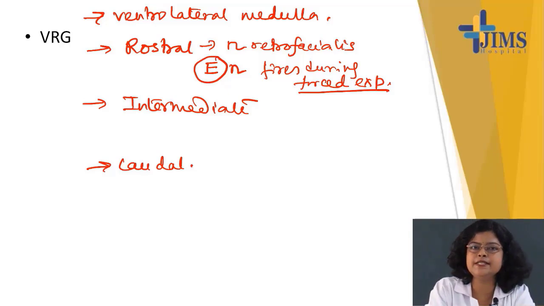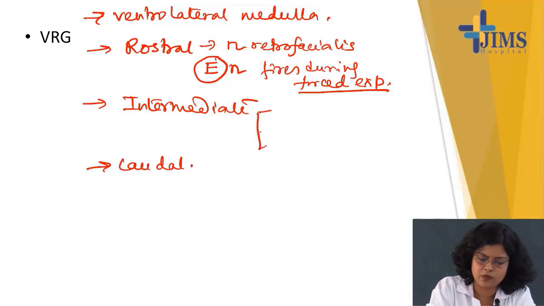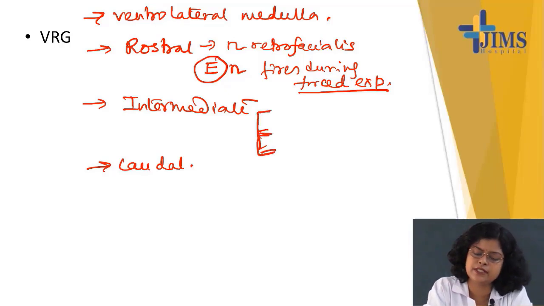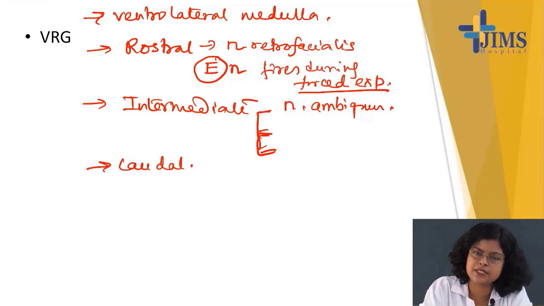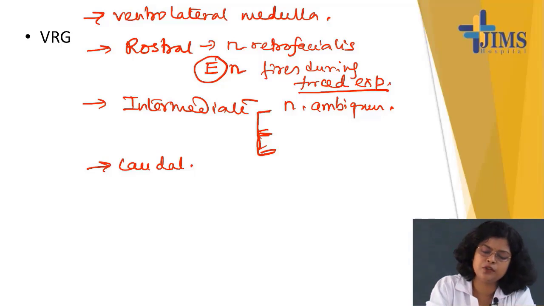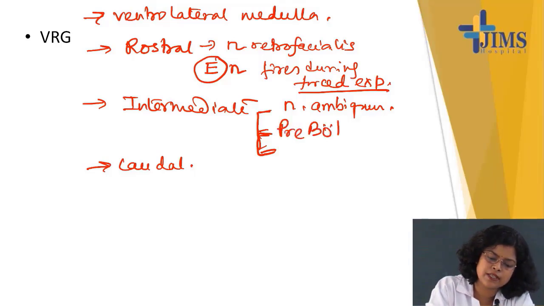Now if you see the intermediate part, it again has three parts. One, the first one is the nucleus ambiguus, and there is a complex of neurons known as the pre-Bötzinger complex.